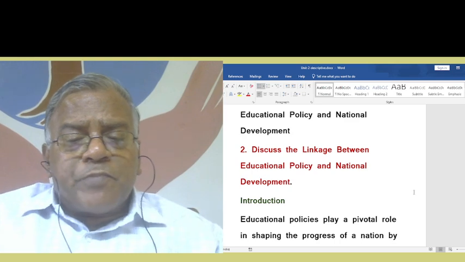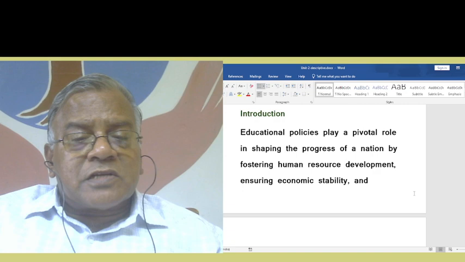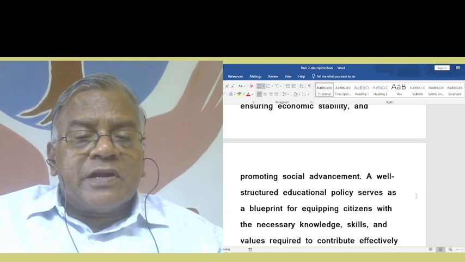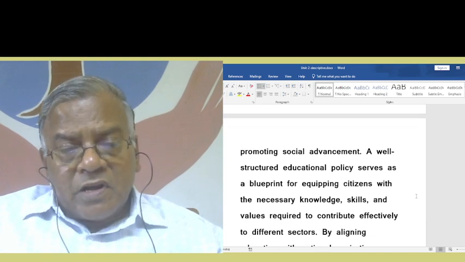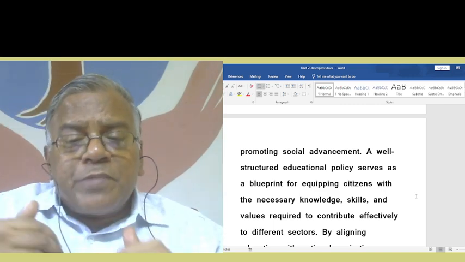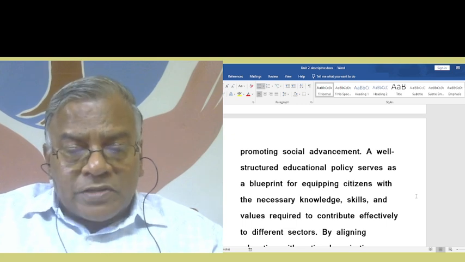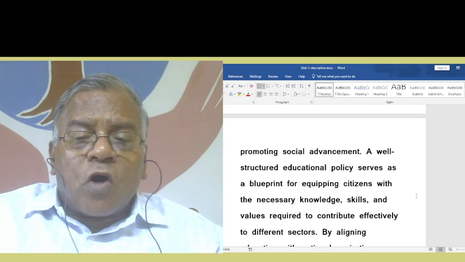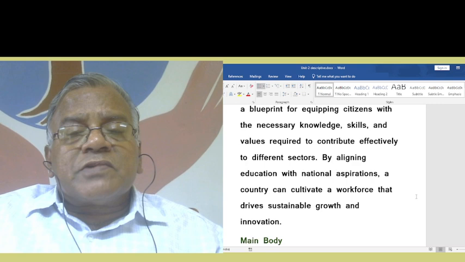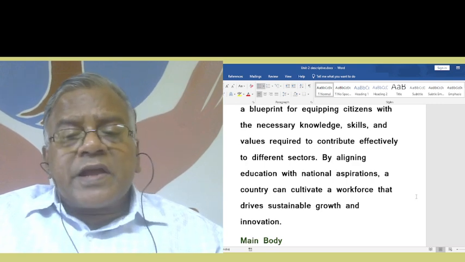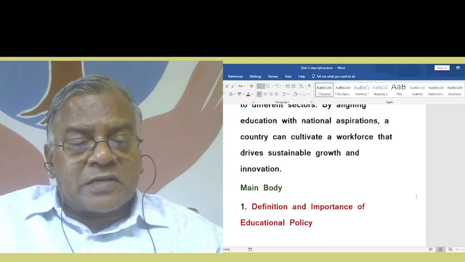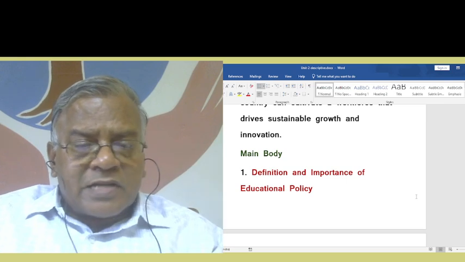Educational policies play a pivotal role in shaping the progress of a nation by fostering human resource development, ensuring economic stability, and promoting social advancement. A well-structured educational policy serves as a blueprint for equipping citizens with the necessary knowledge, skills, and values required to contribute effectively to different sectors. By aligning education with national aspirations, a country can cultivate a workforce that drives sustainable growth and innovation. So, in the main body, these ideas we can give.